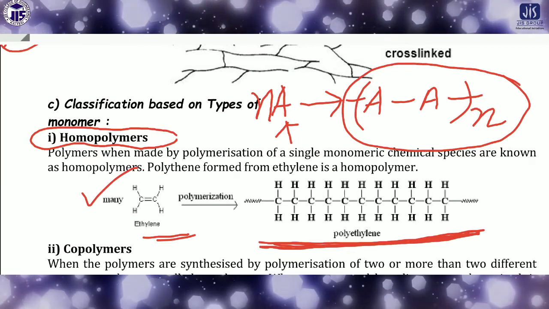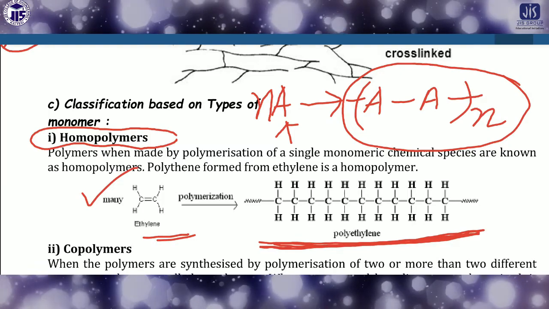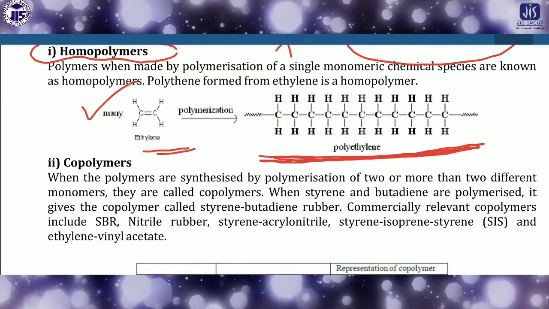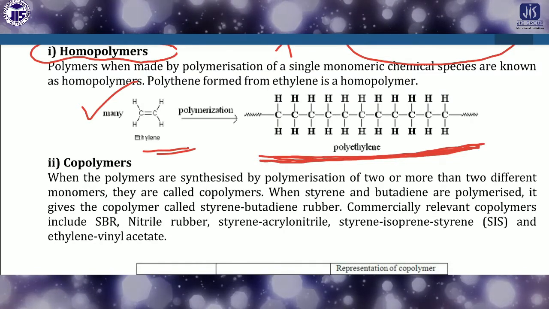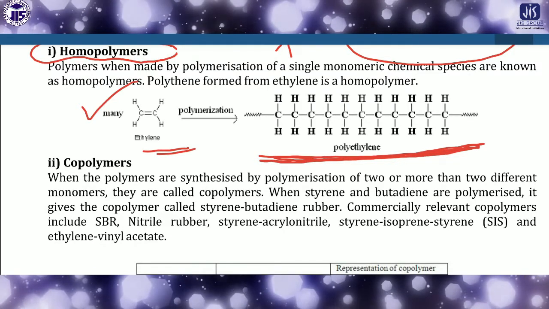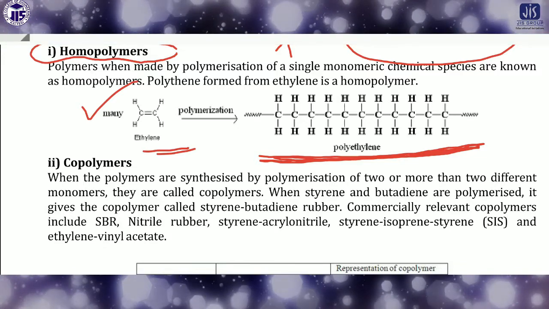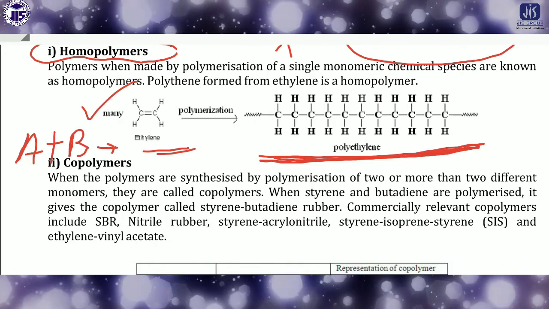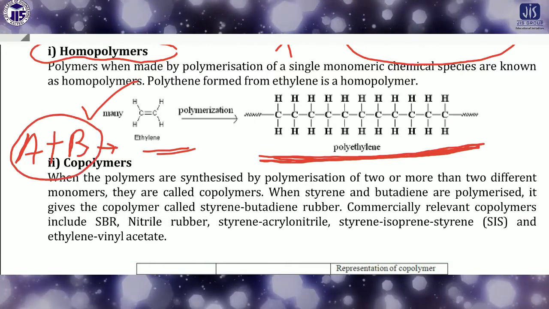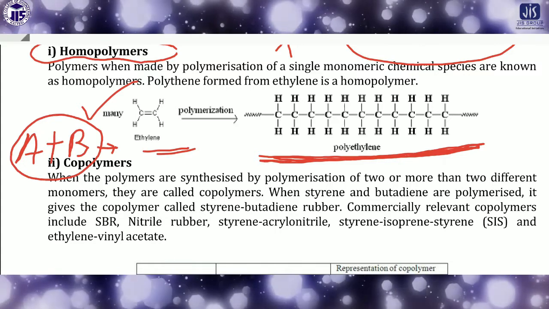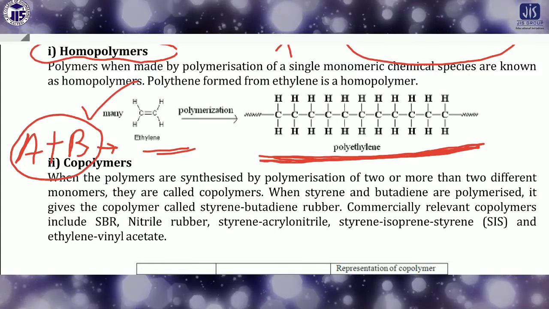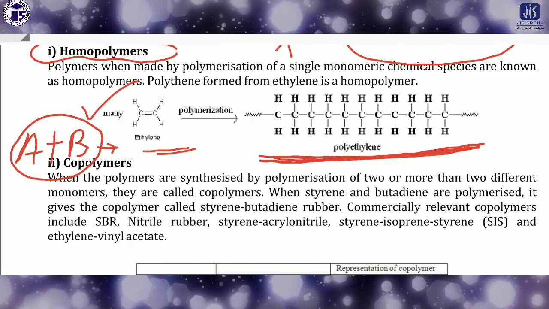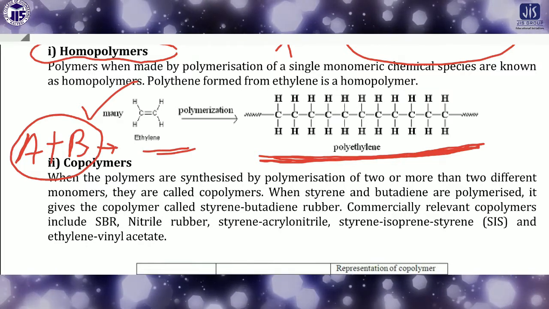Now if you think about the copolymer, then monomers will be different. There will be no single monomer present here. That means if there is more than one monomer, like if there is A and B, the 2 monomers are present, one is the A and there is the B, and they are repeated one by one. So this type of polymers are called actually copolymer. So when monomers are not the same type, then what polymer we will get? This polymer will be copolymer.